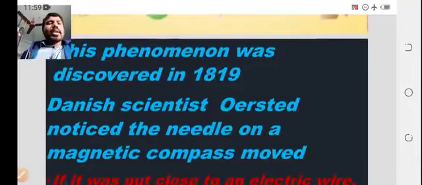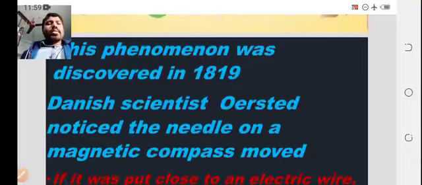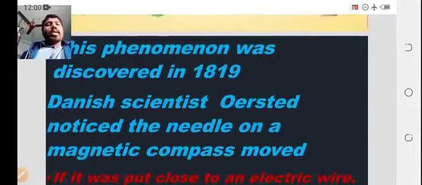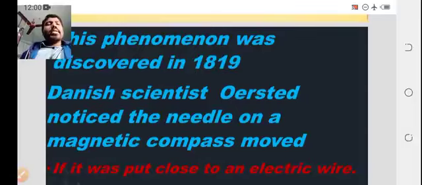A Danish scientist, Ørsted, noticed the needle on a magnetic compass move. So how do we notice that? There is a slight disturbance in the needle of the magnetic compass. From that concept we analyze this induction.